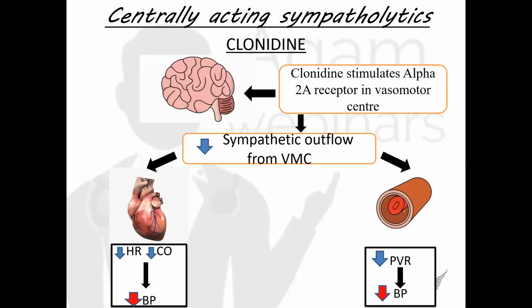The mechanism of action here: clonidine stimulates the alpha-2A receptors in the vasomotor center. What happens when clonidine stimulates the alpha-2A receptor present in the VMC is that it decreases the sympathetic outflow from the vasomotor center. This causes reduction in heart rate and reduction in cardiac output, which leads to reduction in blood pressure. At the same time, it affects the blood vessels, leading to decrease in peripheral vascular resistance and thus reduction in BP.